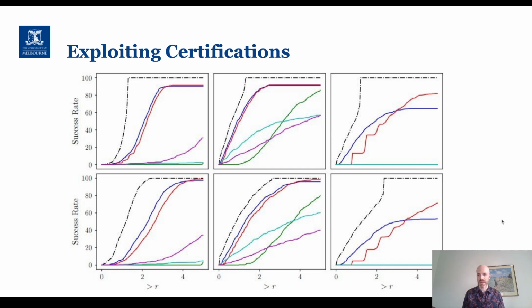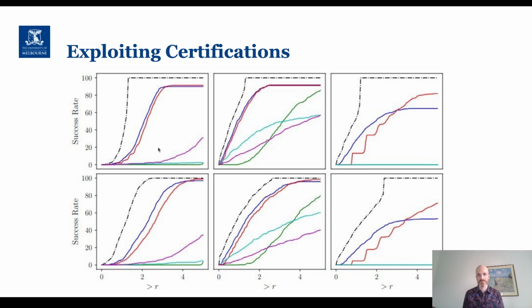Though again, I'll emphasize that this is for randomized smoothing, but our paper also contains results for attacks against other certification mechanisms. These results were plotted for our approach in blue, PGD in red, Carlini-Wagner in green, DeepFool in mauve, and AutoAttack in teal.